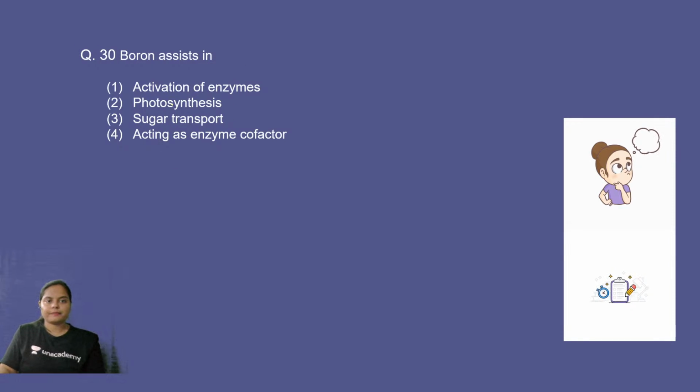Question number 30. Boron assists in activation of enzymes, photosynthesis, sugar transport, or acting as enzyme cofactor. So boron assists in which one of the following processes? Is it activation of enzyme, photosynthesis, sugar transport, or acting as enzyme cofactor? I told you that boron is mainly involved in the process of elongation, like pollen tube growth, and in sugar transportation through the sieve tubes. So the right answer is option number 3. Boron assists in sugar transport, absolutely correct.